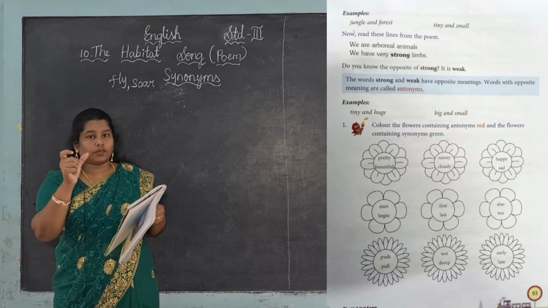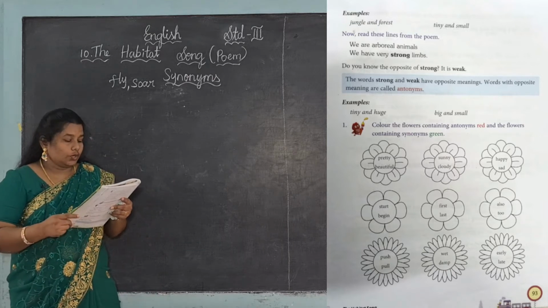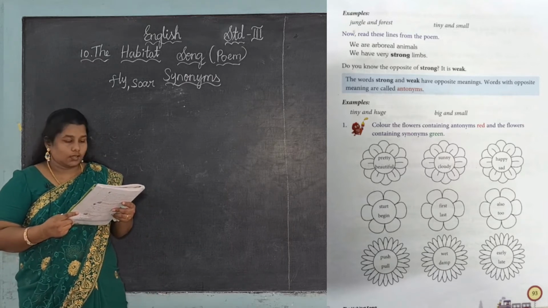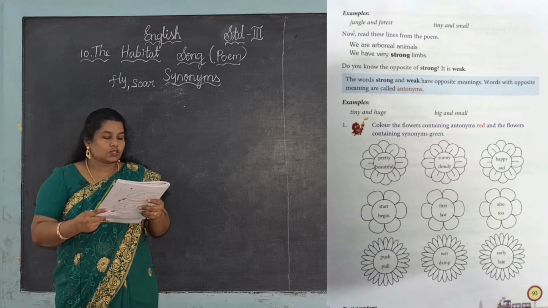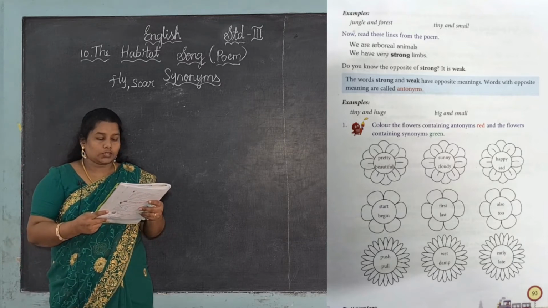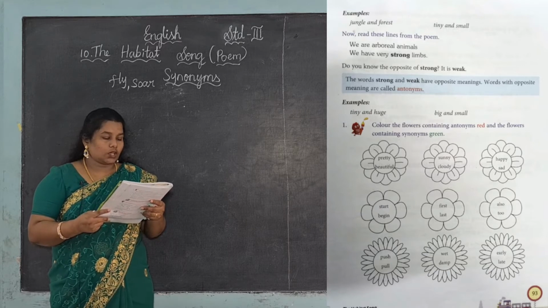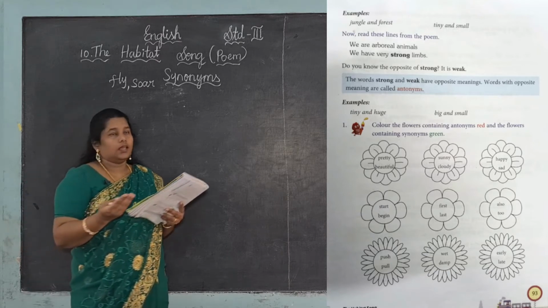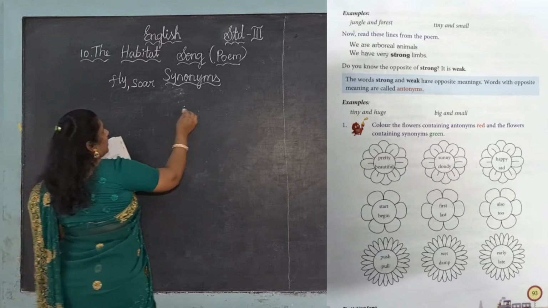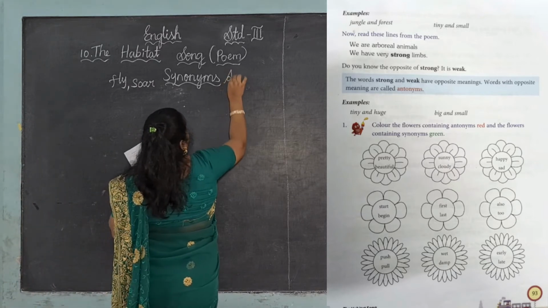See the dark word, strong. Do you know the opposite of strong? It is weak. The words strong and weak have opposite meanings. Words with opposite meanings are called antonyms. Already we learned synonyms and antonyms.